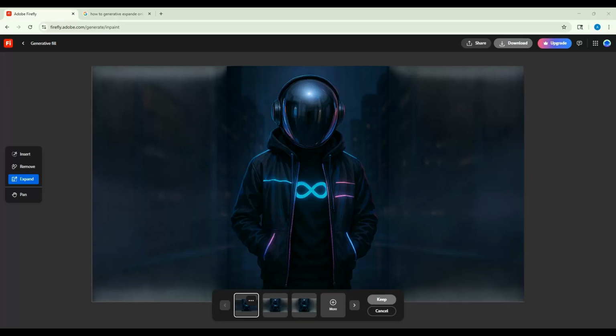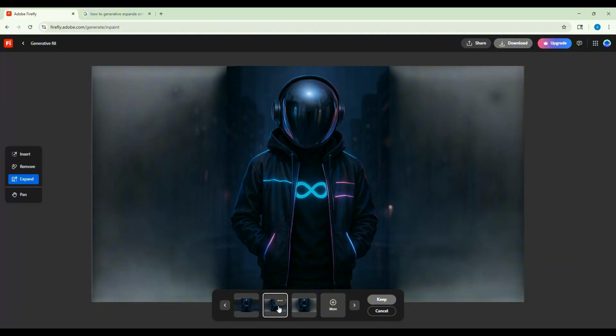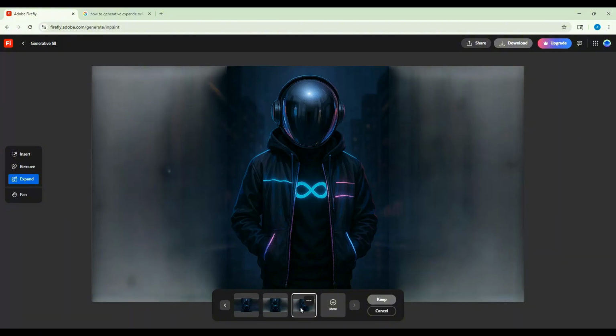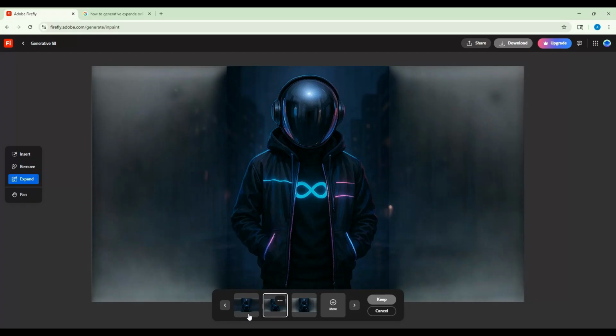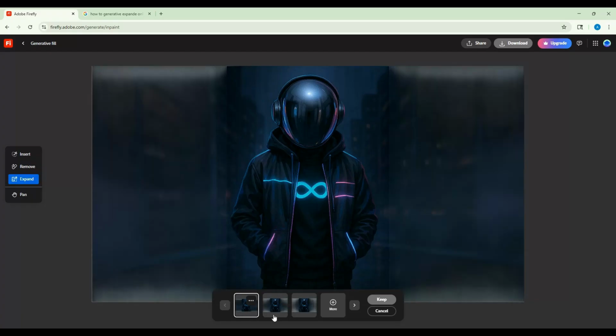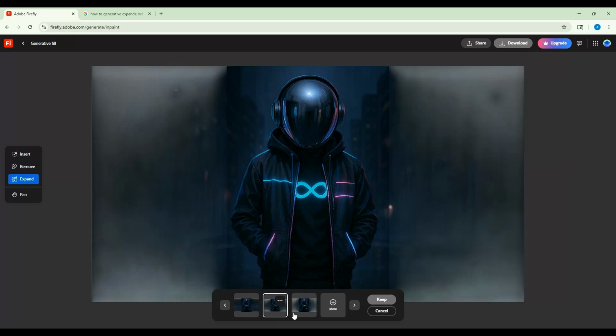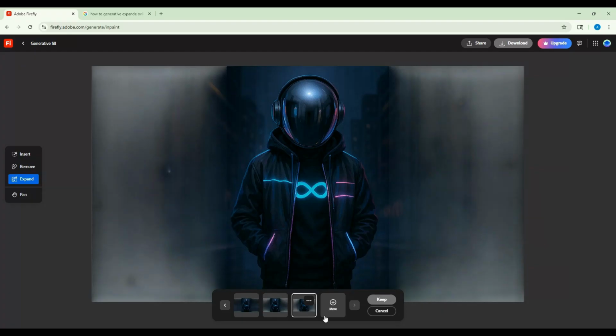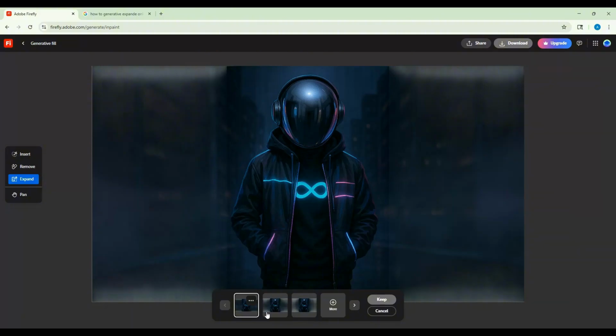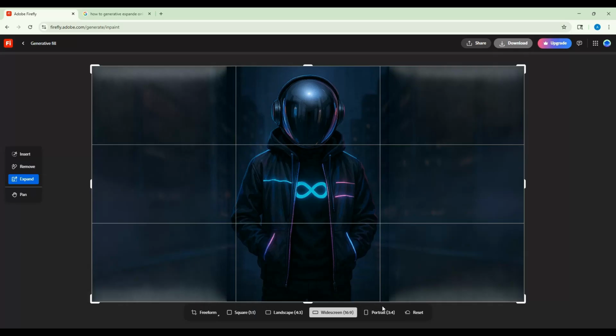Again, it gives you 3 options. If you don't like either of those, you can hit more to generate again. But I'm going to choose number 1 and press keep. And then download, and there you have it. Now your image is in a 16:9 format.